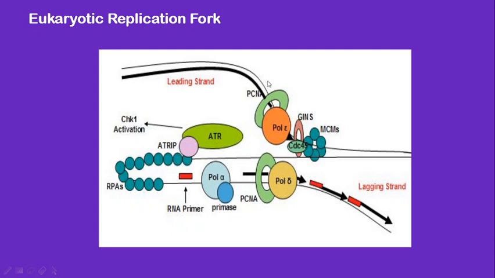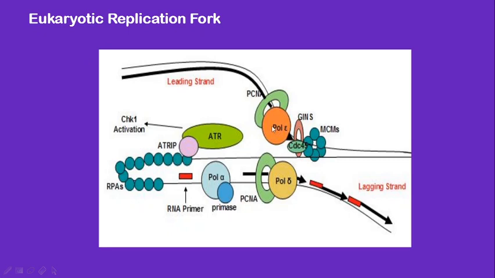PCNA will form a clamp, that is, it encircles the enzyme polymerase epsilon. It will act as a clamp loader. And PCNA will encircle the DNA template in the replication fork with the help of the protein called replication factor C. RFC complexes are of five types: RFC1, RFC2, RFC3, RFC4 and RFC5. This RFC will recognize primer-template junctions and it will load the PCNA at these sites.